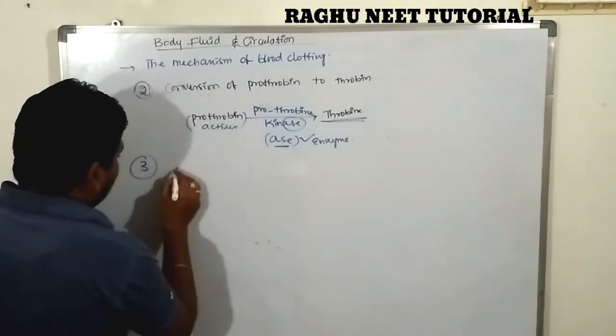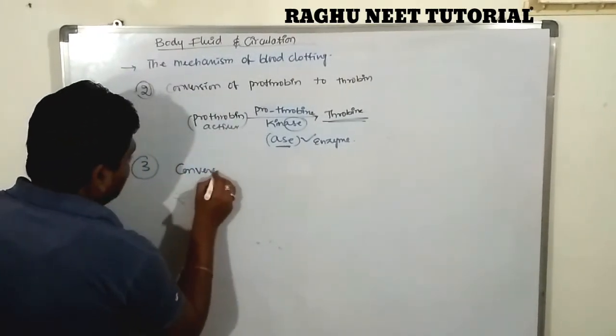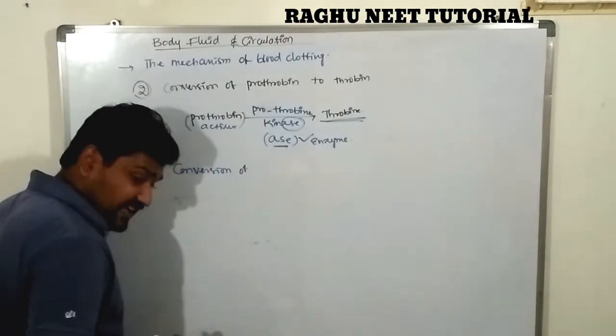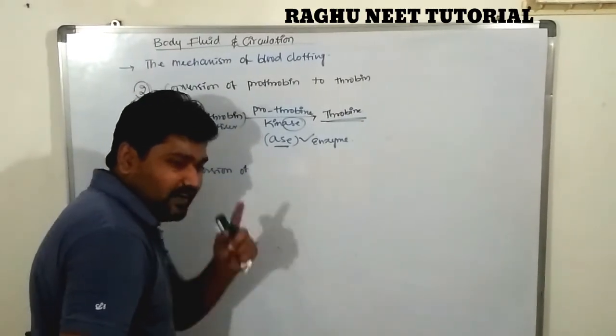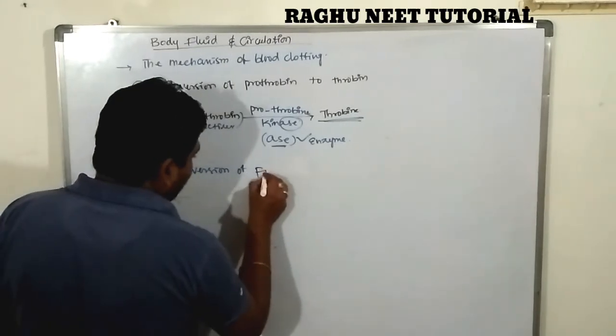Next, the third one is the conversion of fibrinogen to fibrin.